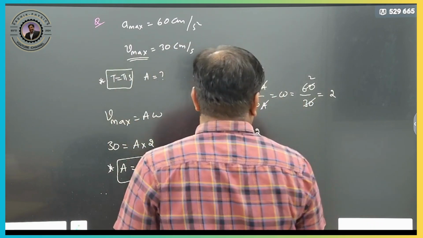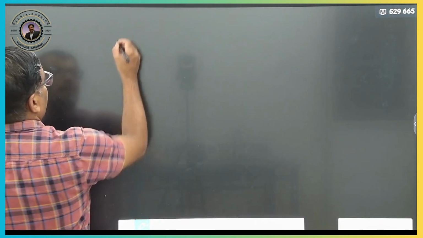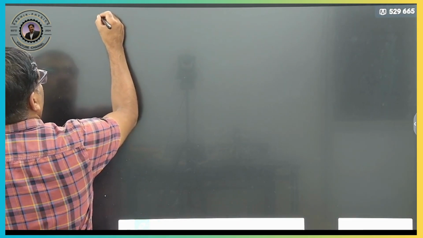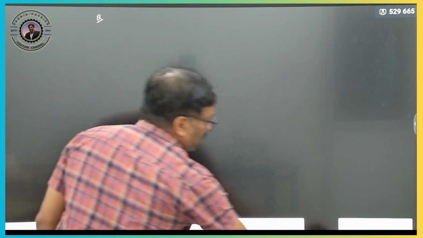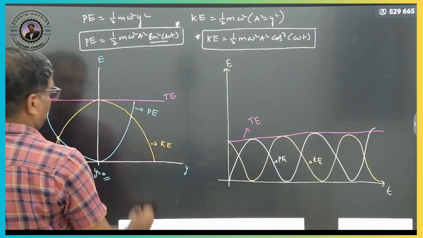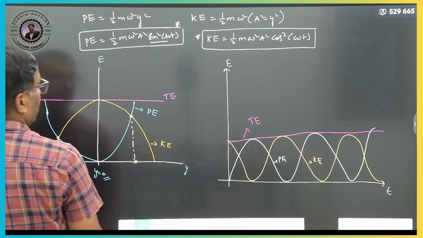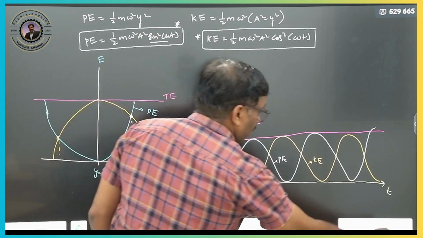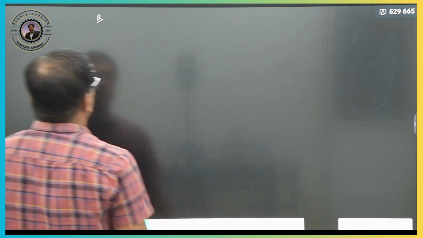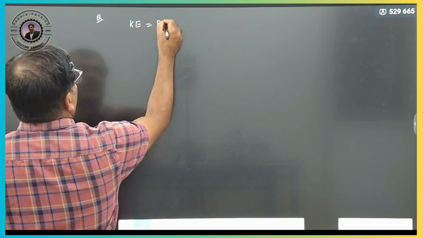Now we'll see at what position kinetic energy and potential energy are both equal, which we derived here. We want to calculate the position where kinetic energy equals potential energy.